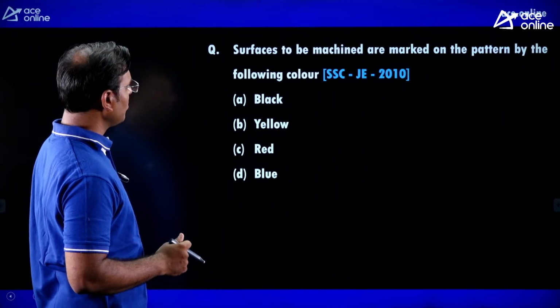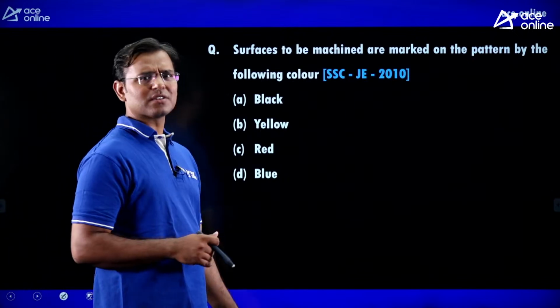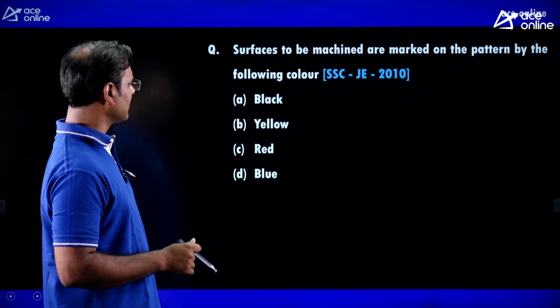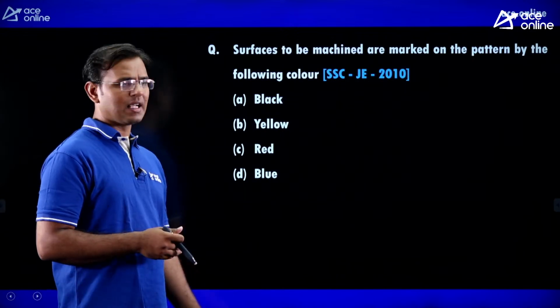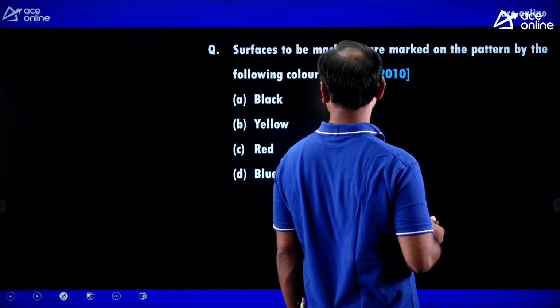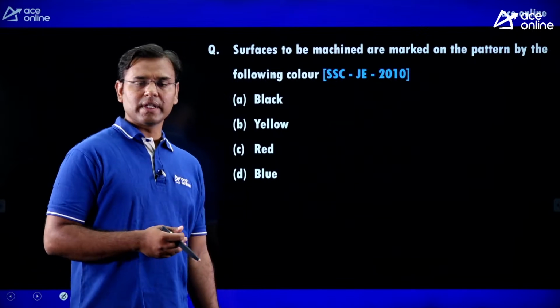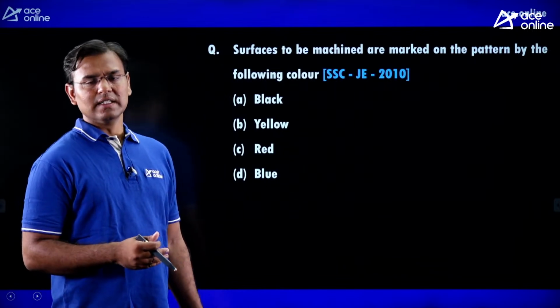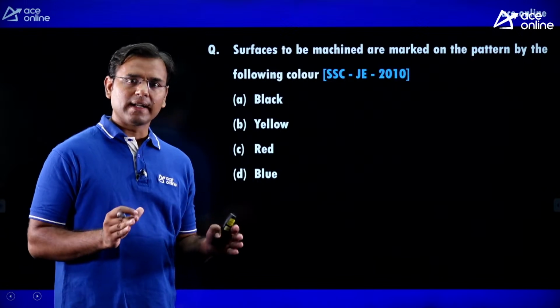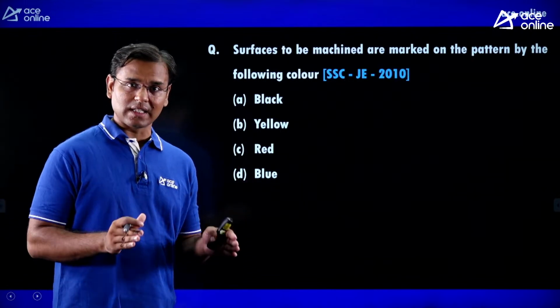Next, the surface to be machined is marked on the pattern by the following color. A rarely asked question, they never asked it in the GATE exam, but in SSC you can see they once asked that question. I hope you have learned casting very well and your concepts are clear. Guys, what is the shape of the pattern? The shape of the pattern remains the same as the shape of the casting.